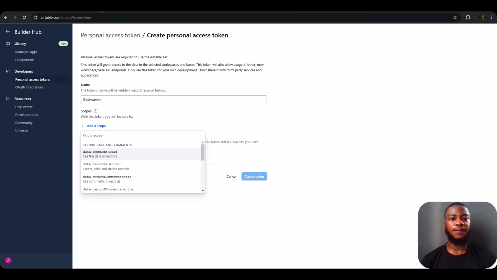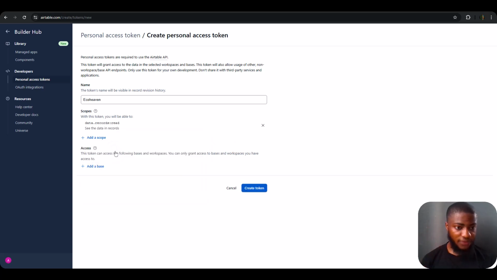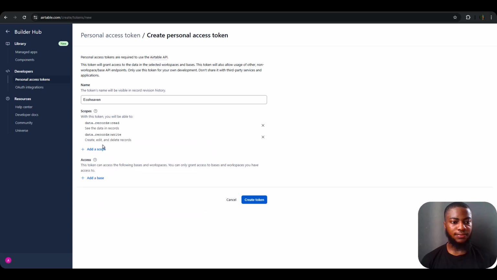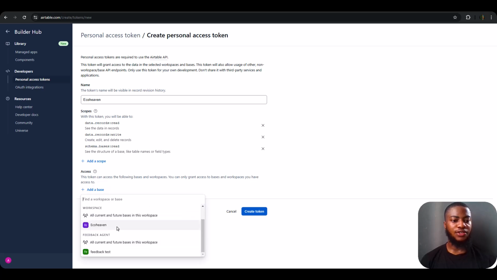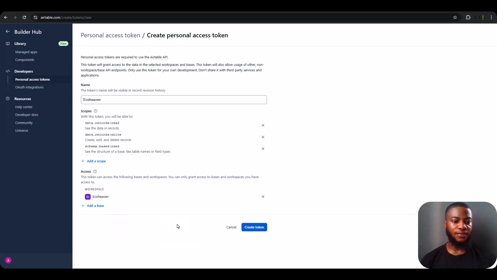So let's go Airtable. So we are going to be selecting data record read, data record write, and schema record read. Yeah, good. So we are going to add a base too. The base is Echo Heaven. But let's make sure we selected this right, schema based read.